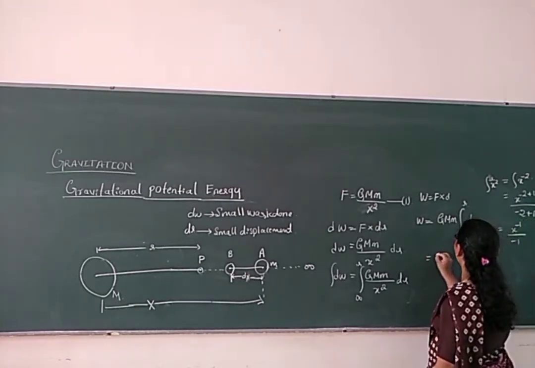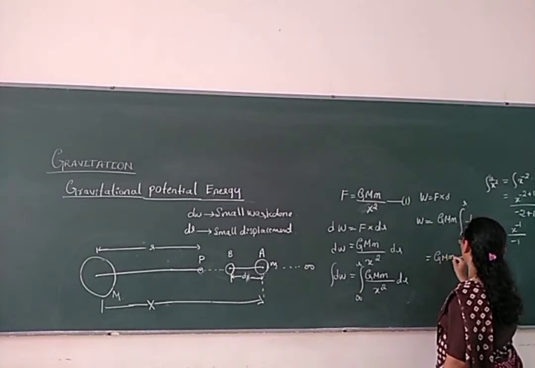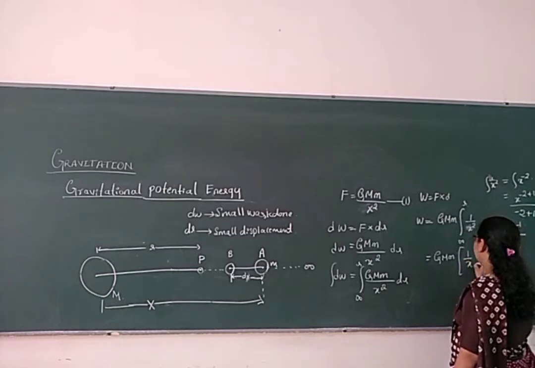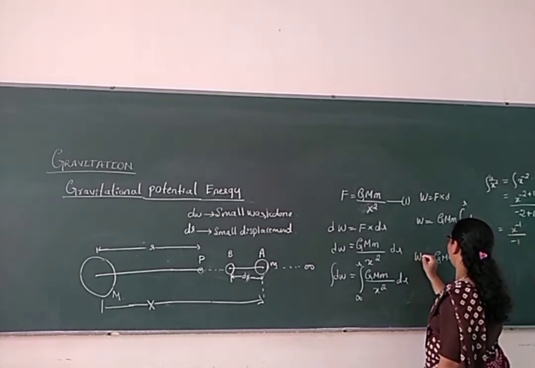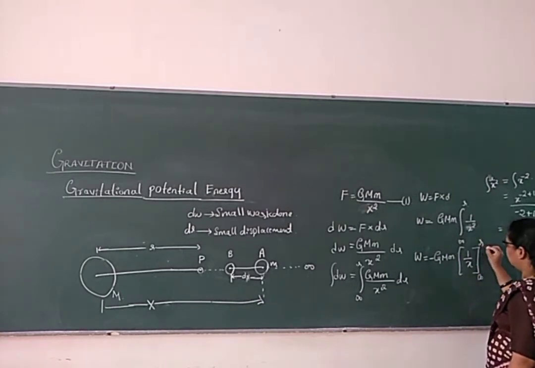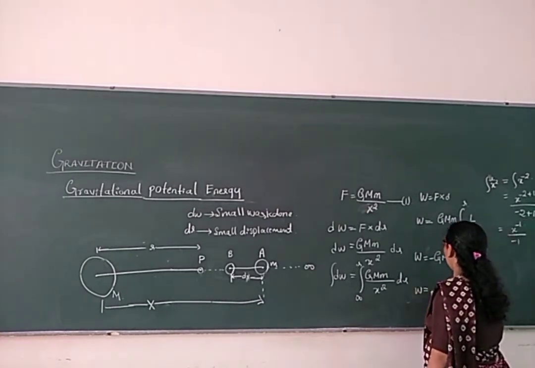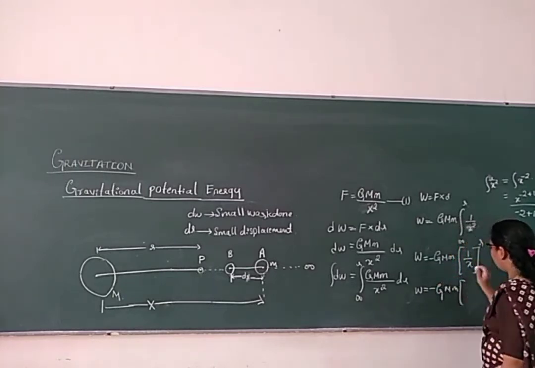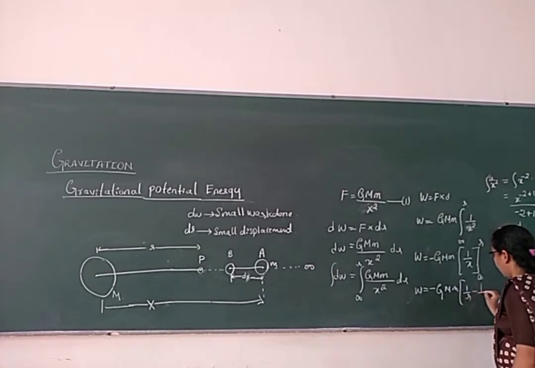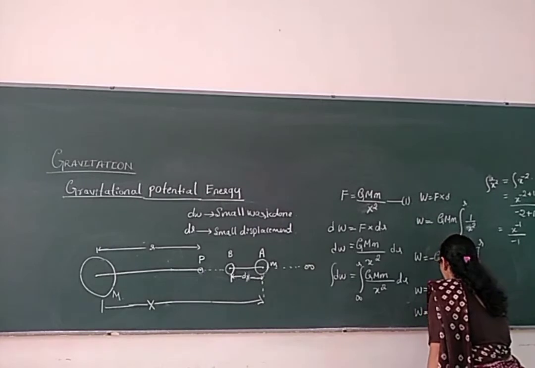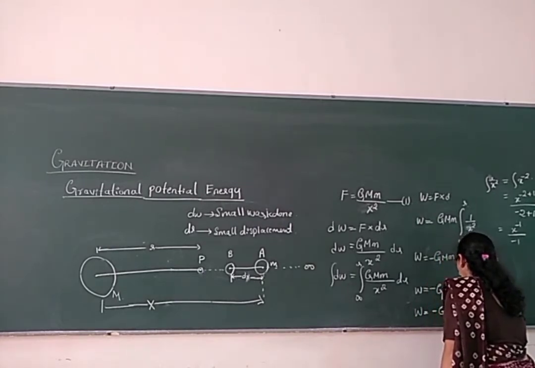So what will we get here? G M m times 1 by x, and the minus sign comes. W is equal to minus, with the limits infinity to r, so 1 by r minus 1 by infinity. So W is equal to minus G capital M small m divided by r.